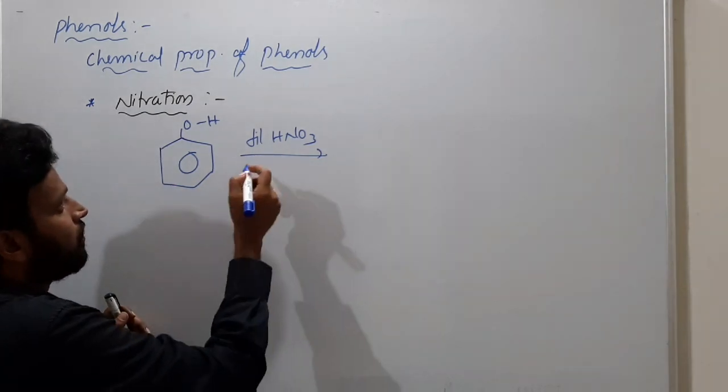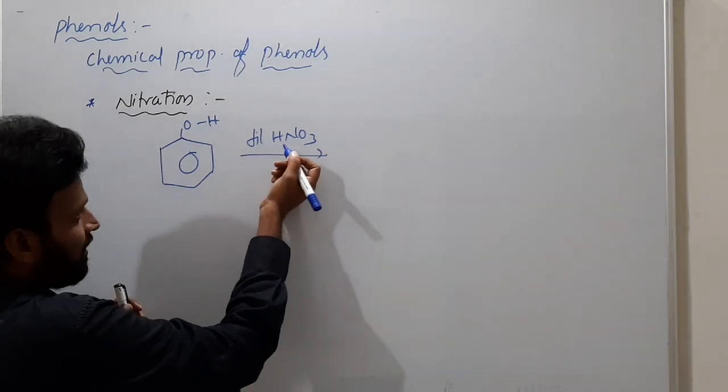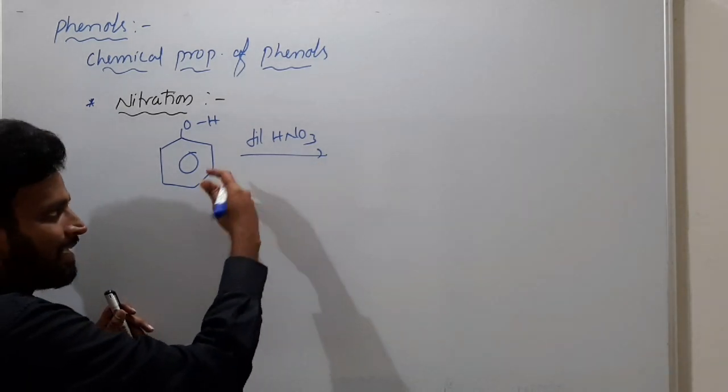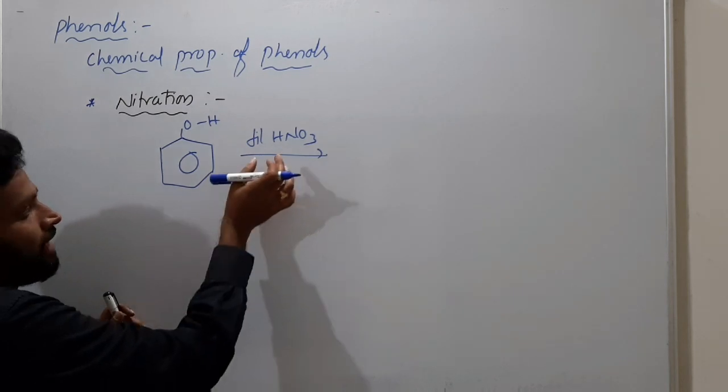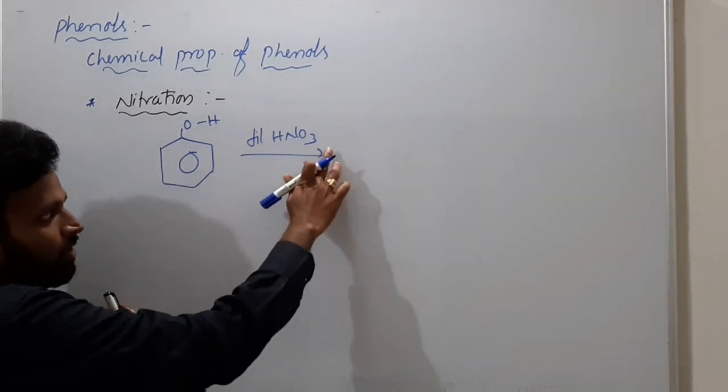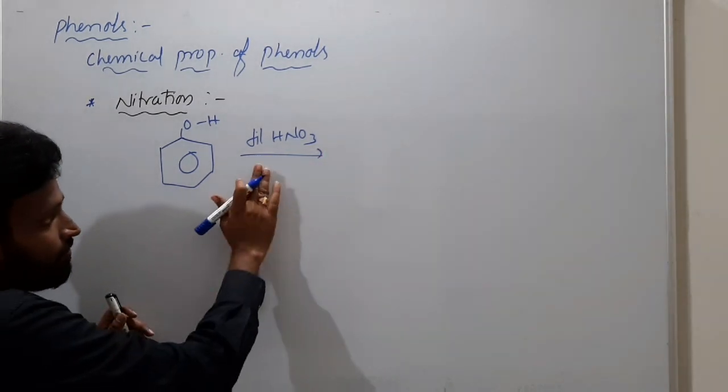Getting what I am saying? It can itself donate a proton, so nitration can easily happen. Even if you take dilute HNO3, nitration happens, so no need of H2SO4.